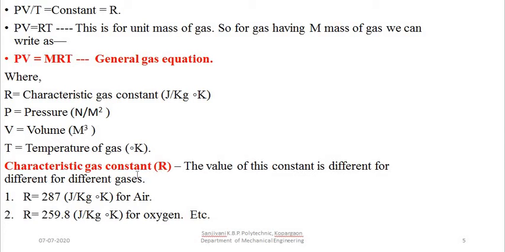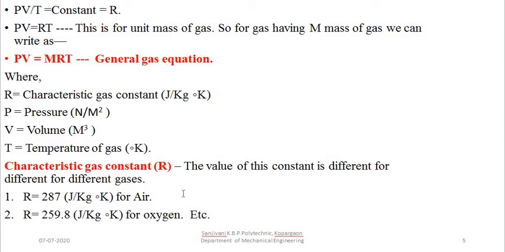The value of the characteristic gas constant R is different for different gases. So capital R is equal to 287 joules per kg degree Kelvin for air. So we have taken some examples here. Capital R is equal to 259.8 joules per kg degree Kelvin for oxygen, and some more examples we can also write. This particular value for air remains constant at different temperatures and pressures throughout the world. So this R value doesn't change for atmospheric air, and this value is not changing for oxygen. In a similar way, different gases have their own constant value of R, the characteristic gas constant.